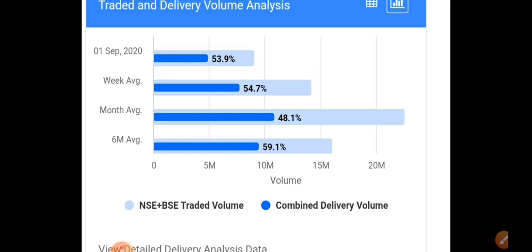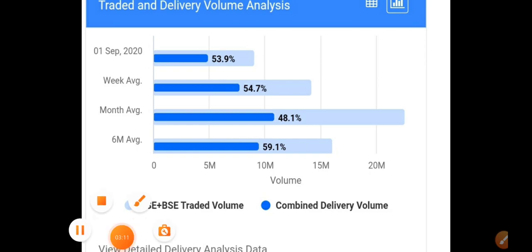So whenever any stock is in consolidation with increasing deliverable quantity, you need to understand what will happen in the next session. Definitely further movement will happen, but if you're holding at high levels, you need to average at each and every fall, and if you want to add, then you need to focus on the levels which we are going to discuss.